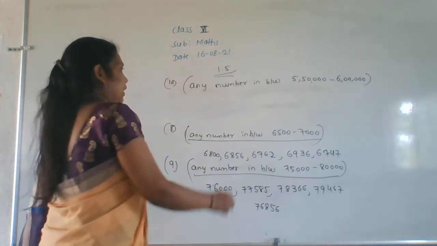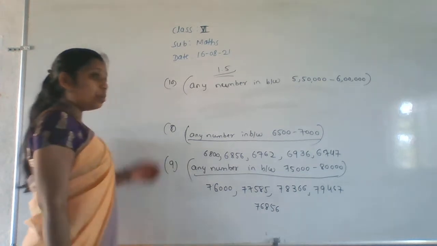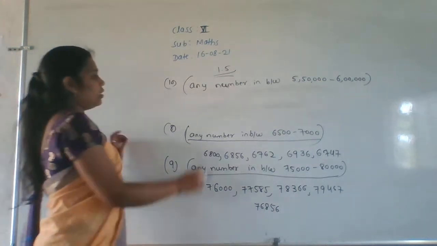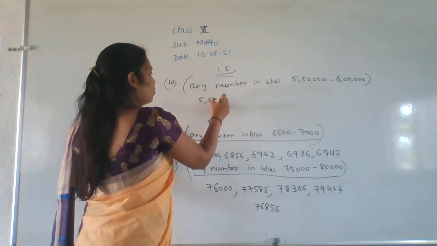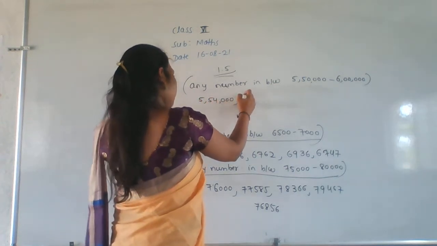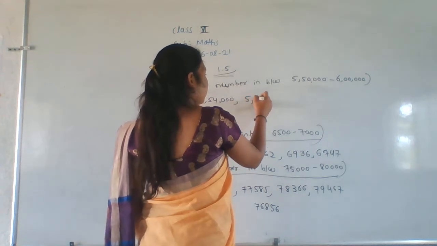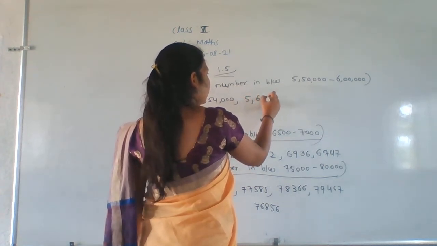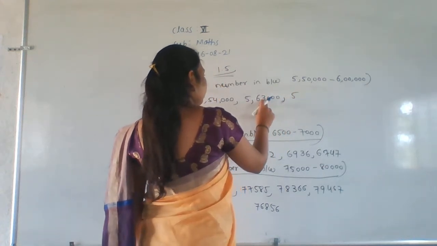Any number in between 5,50,000 to 6 lakh, that you have to write here. See, I will write the examples like this. 5,54,000. Next, 5,63,000.